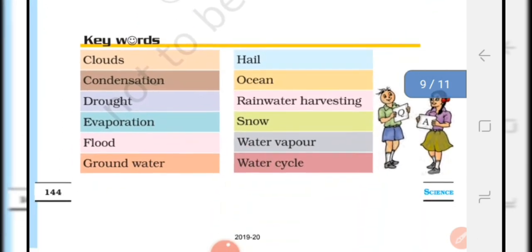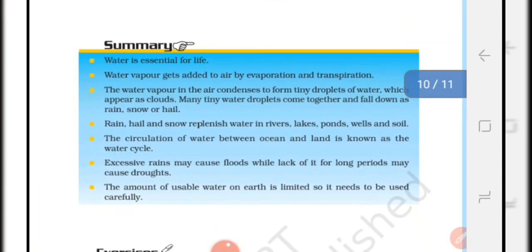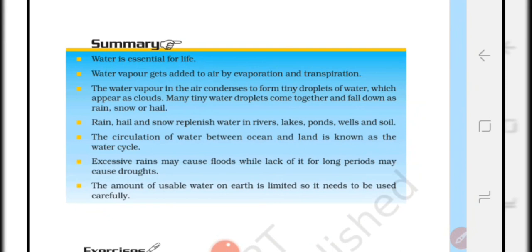Okay students, now your chapter is completed. All these points are very important. You have to learn all these points.